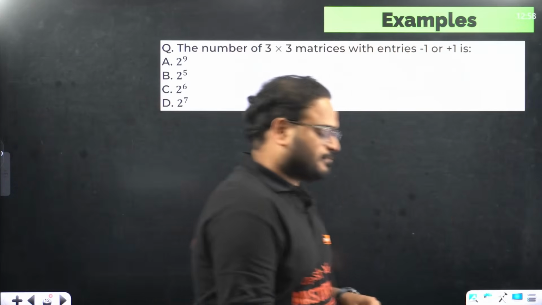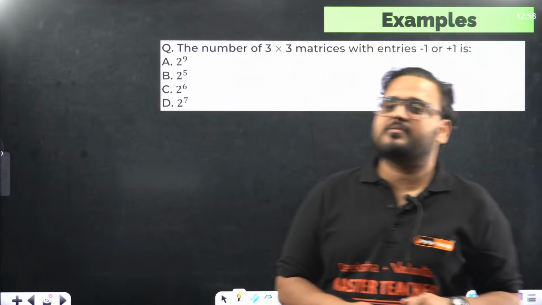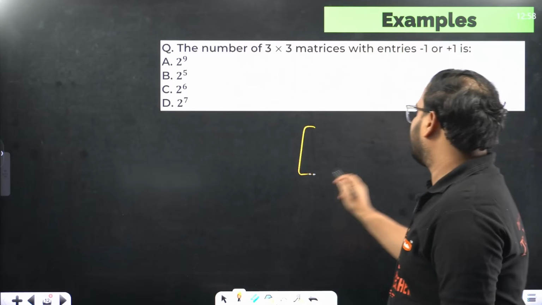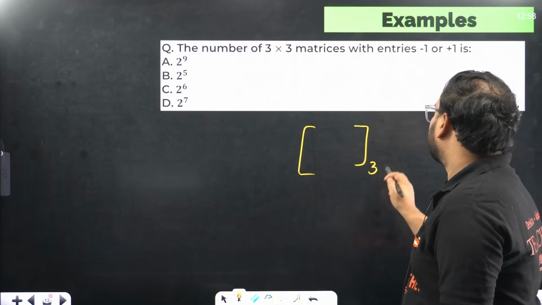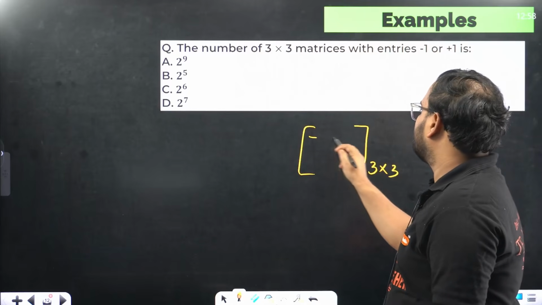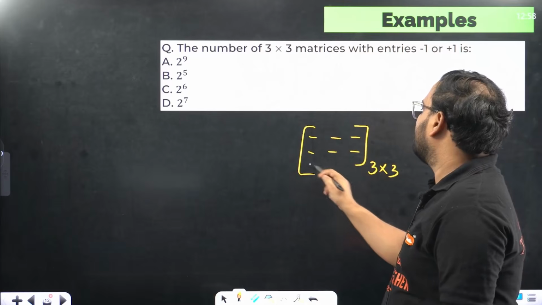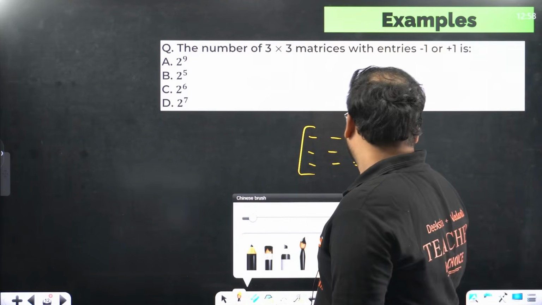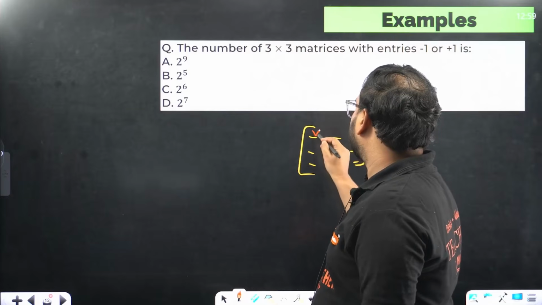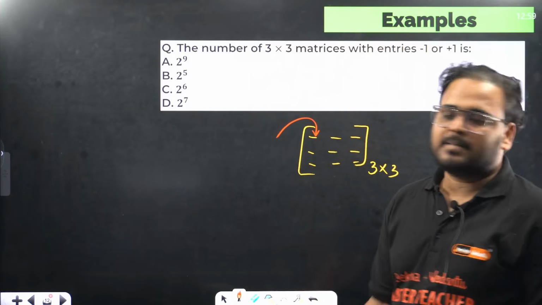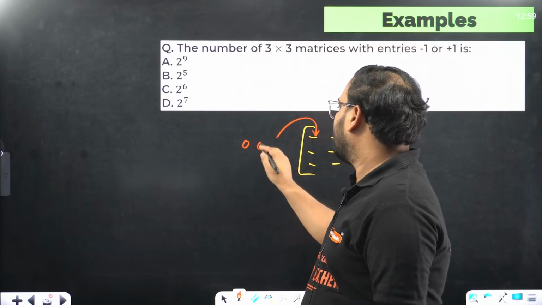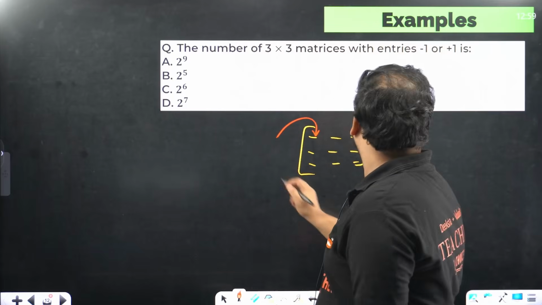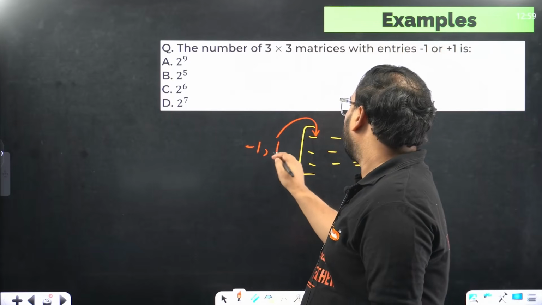Examples. Number of 3 cross 3 matrix with entries -1 or 0. 3 cross 3 matrix. So 1, 2, 3, 1, 2, 3. That's the number of elements that you have. Now, if I look at this element, I can take 0 or not 0. I can take -1 or 1.